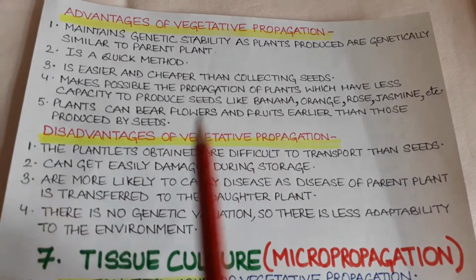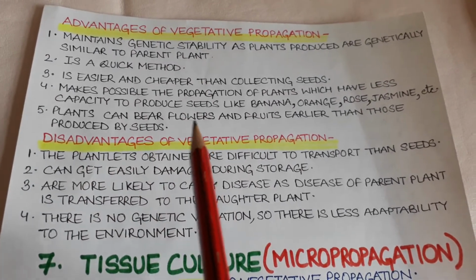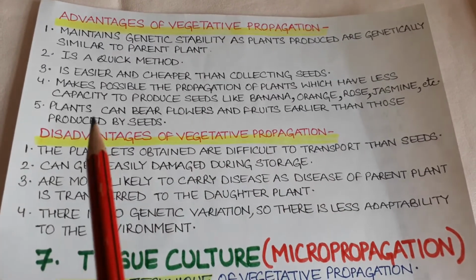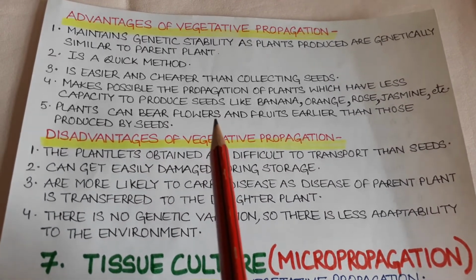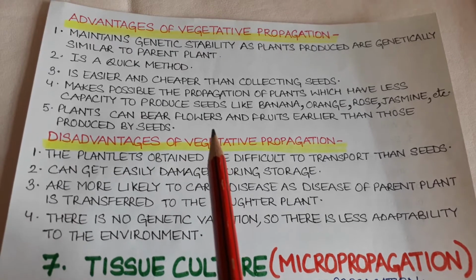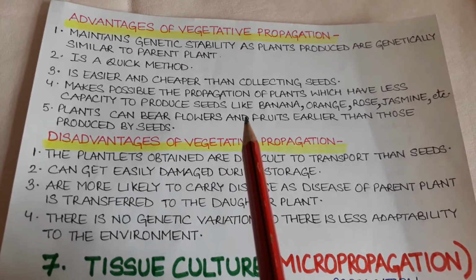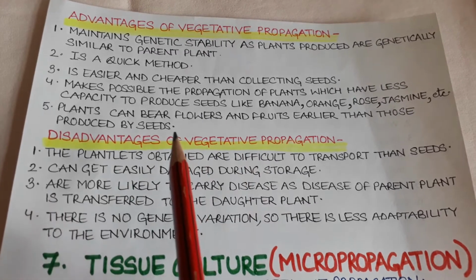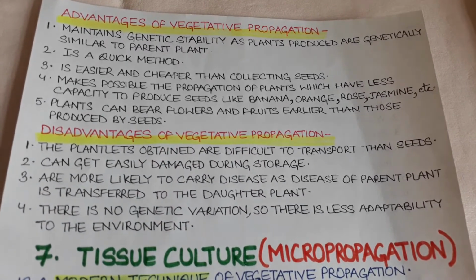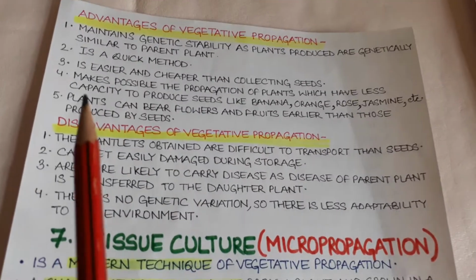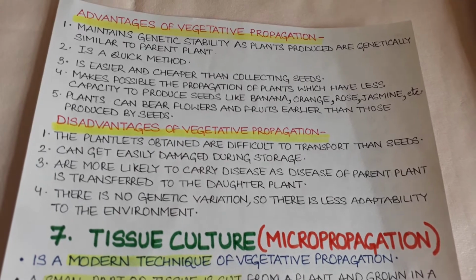of vegetative propagation. And number five, the plants that grow from vegetative propagation bear flowers and fruits earlier than those produced by seeds, because in vegetative propagation we are taking the portions of a plant that has a certain age. It has already grown to a certain age, whereas the plants that are produced from seeds have to go through the whole life cycle. That is why the plants produced by vegetative propagation bear seeds and flowers earlier than